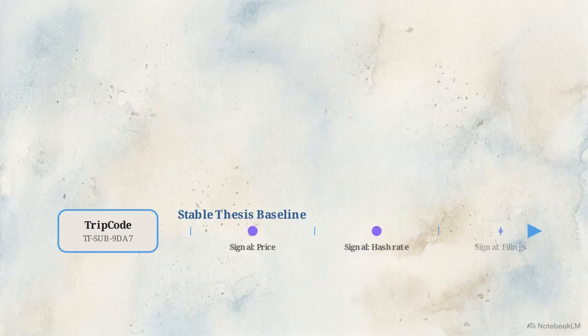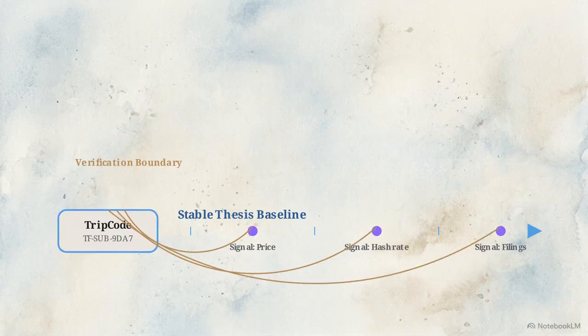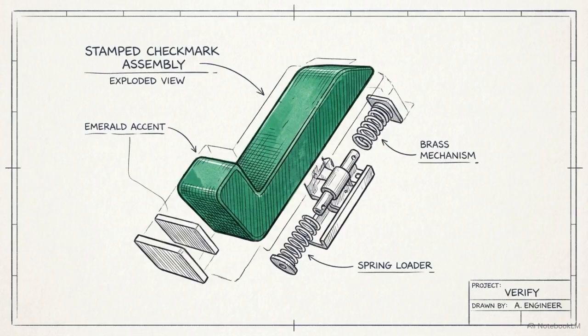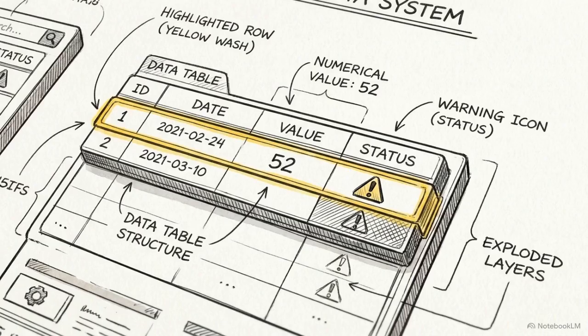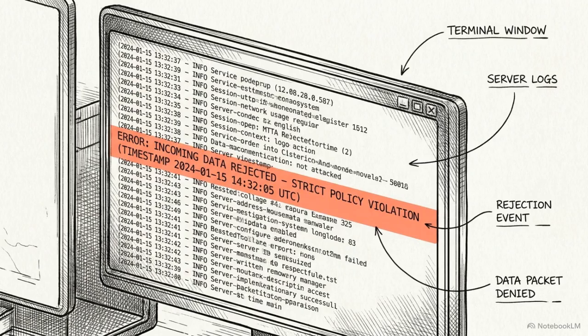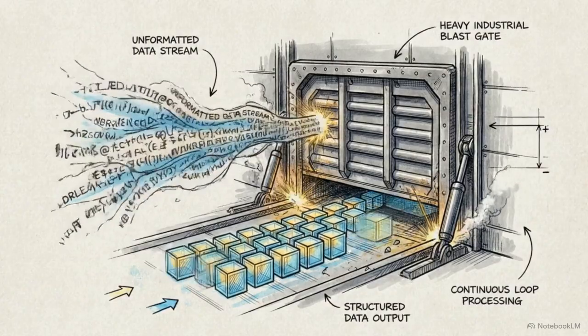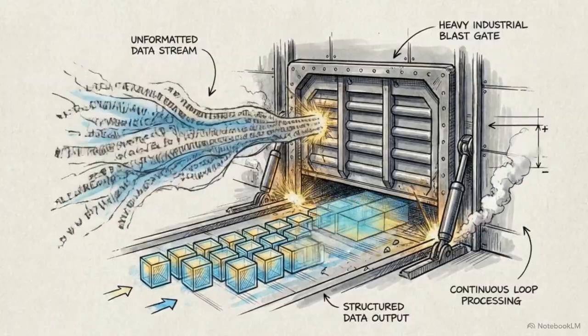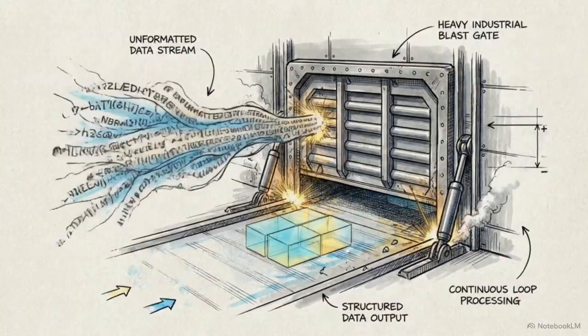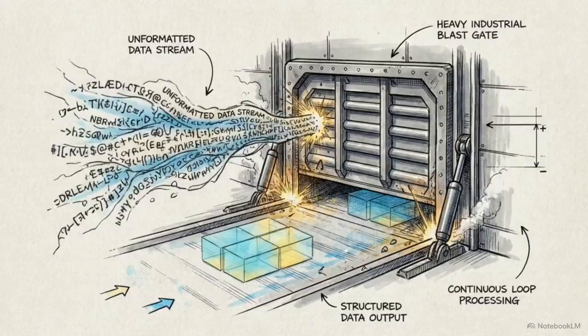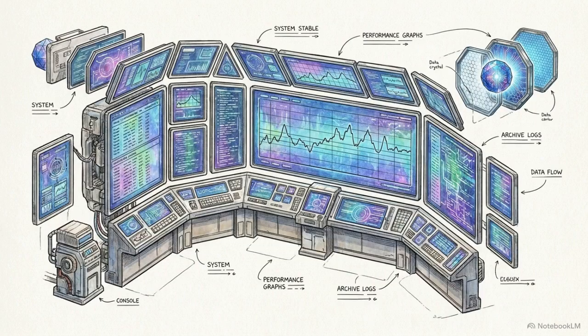On this timeline, the original trip code evolves into a stable thesis baseline. The agent monitors new signals against this baseline. Incoming data is automatically routed and checked against research parameters. It surfaces confirmed signals. It flags weakened assumptions, stale evidence. Invalidation checks execute autonomously. Monitor next actions are restricted by the non-advice boundary. This continuous validation process represents live financial memory. Architectural value is found in maintaining research validity over time.